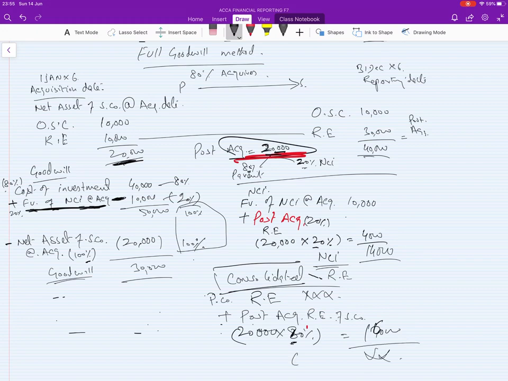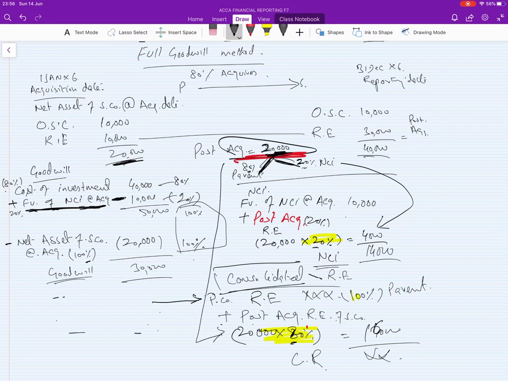So this will be your consolidated reserve. You can see we have taken 20% there and 80% we need to take here, because this is consolidated reserve. This is 100% of the parent company retained earning, and because after acquisition the subsidiary made 20,000 profit, 80% belongs to the parent and 20% belongs to NCI. So 20% we have taken there and 80% here in consolidated reserve.